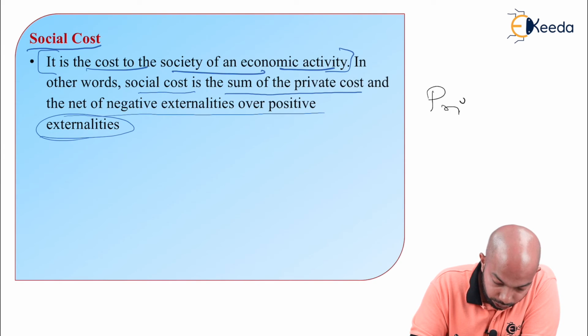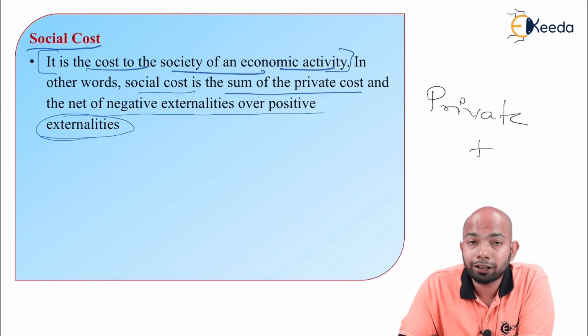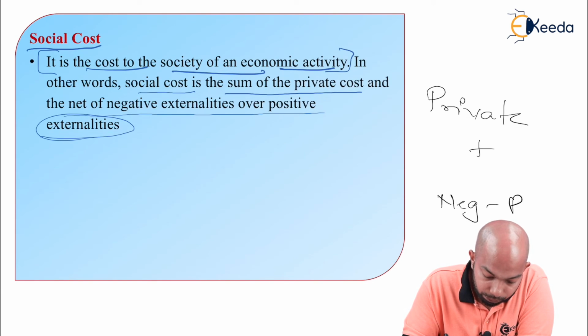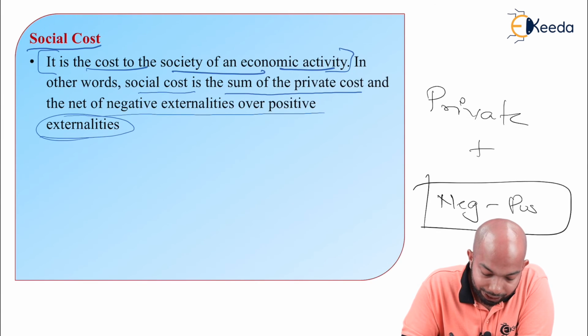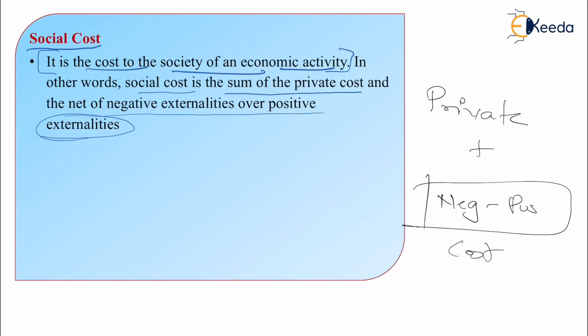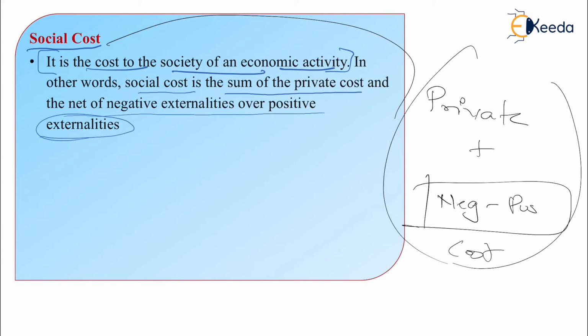Now this will be private cost with the total of negative minus positive externalities. That means negative minus positive, whatever balance is left, that is added in this cost. Now this will be your total cost, or rather social cost. Social cost is the total of private cost plus negative externalities minus positive externalities.